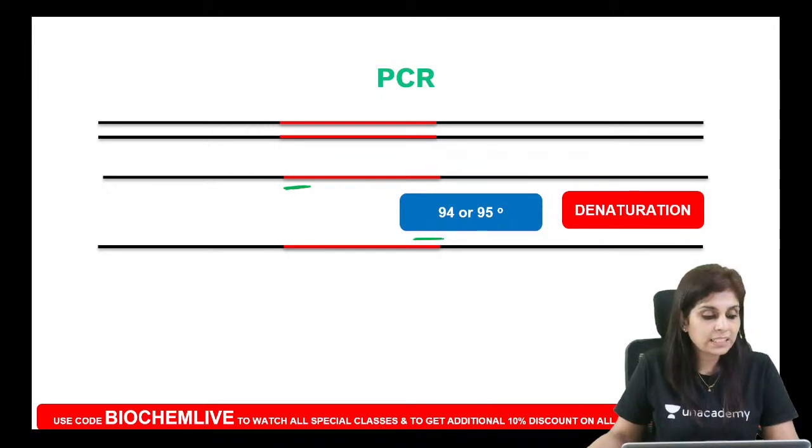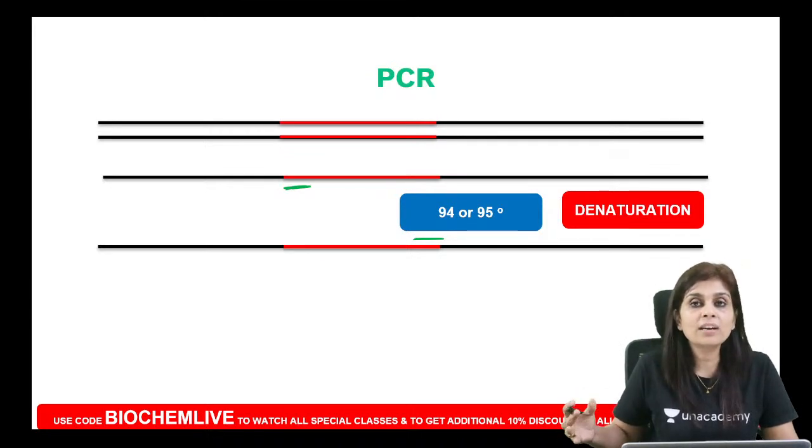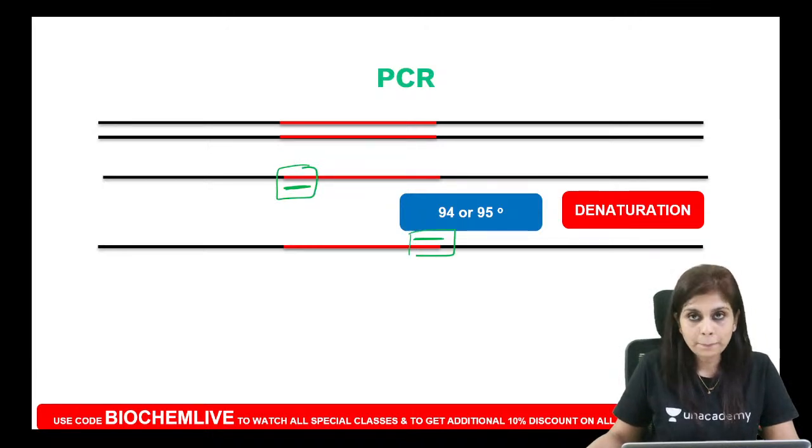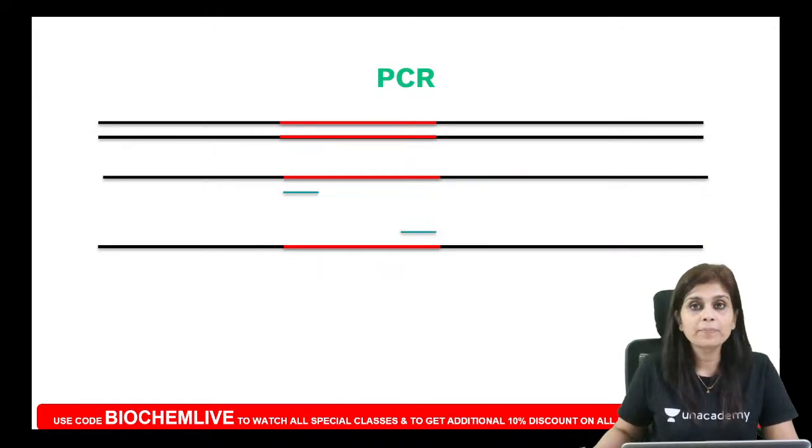I kept saying that PCR is a specific amplification. So how do we specify the process that this is what I want? You specify it by constructing primers. How will you construct primers? You choose primers in such a way that they are complementary only to the flanking or the terminal segments of the desired fragment. Can you see that here? Those blue color fragments are primers.